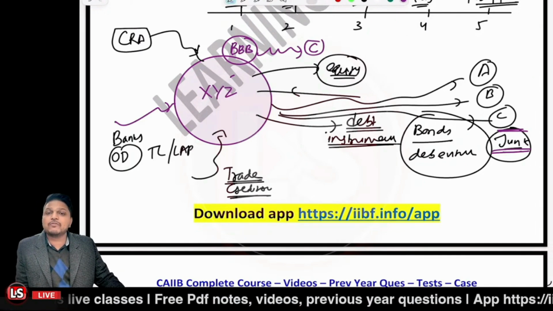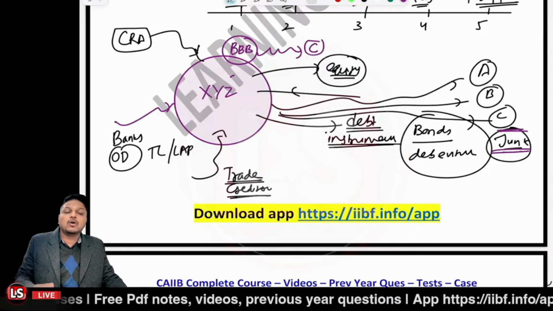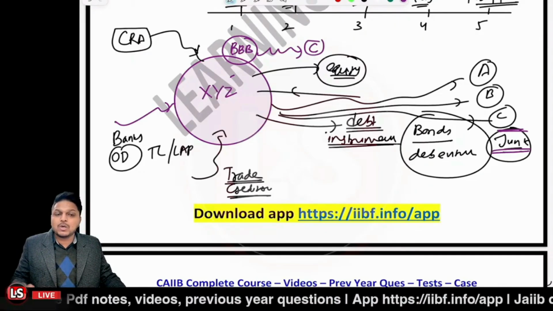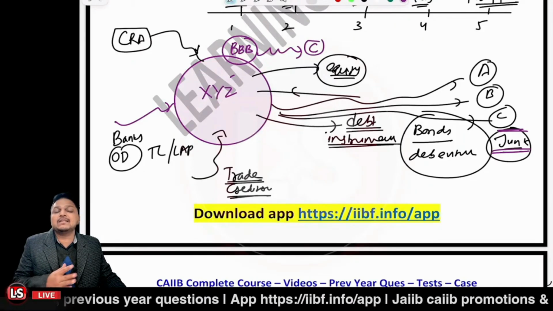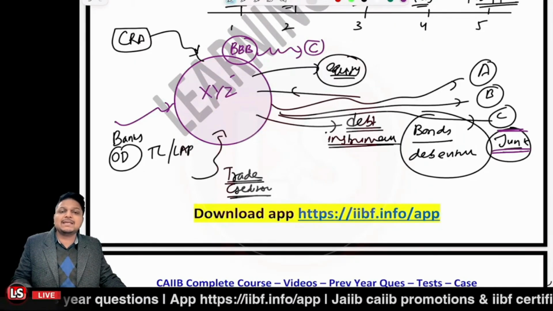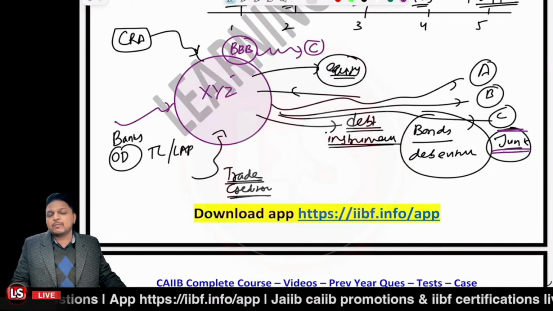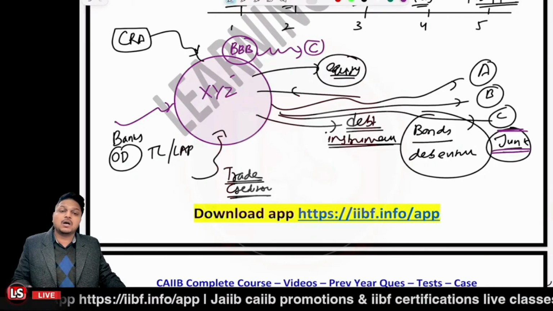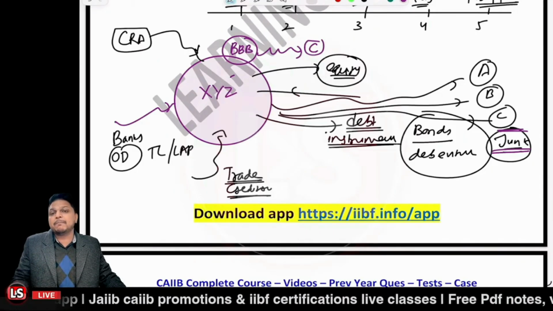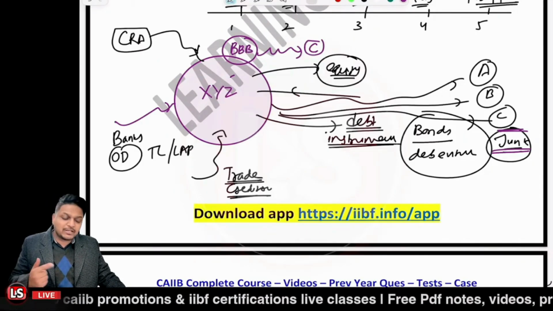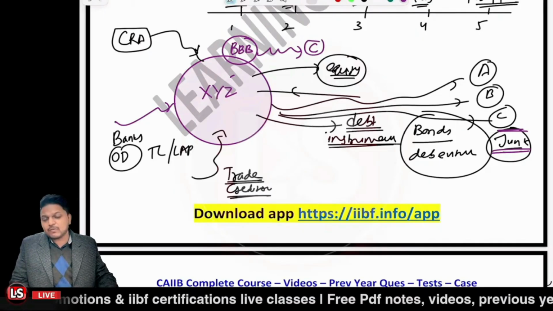Whenever the rating of the borrower or financial instrument is lowered, the spread over the risk-free rate increases. Definitely people will want more yield on the higher risk instruments, and that will decline the price of the instrument. So whenever the interest rates increase, the price of the instruments decreases.